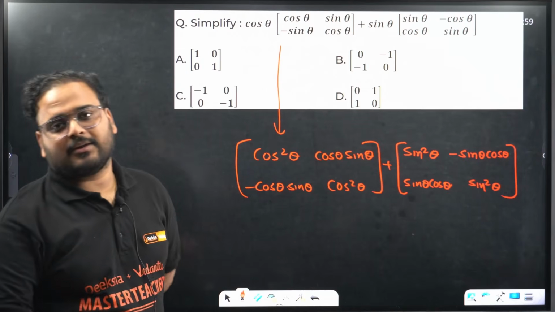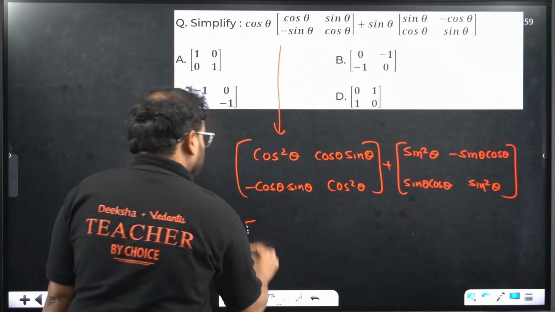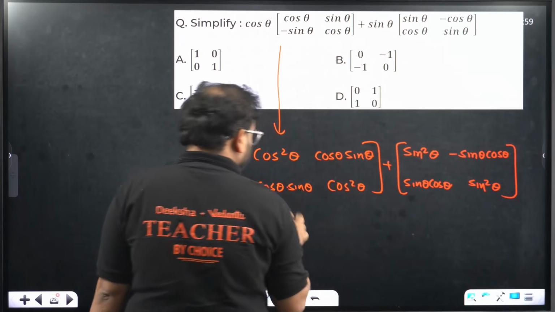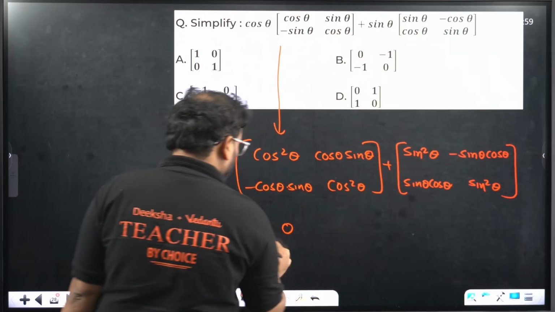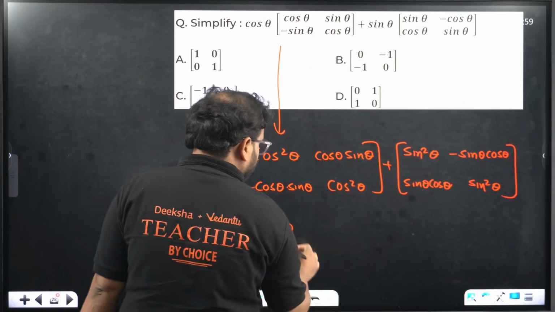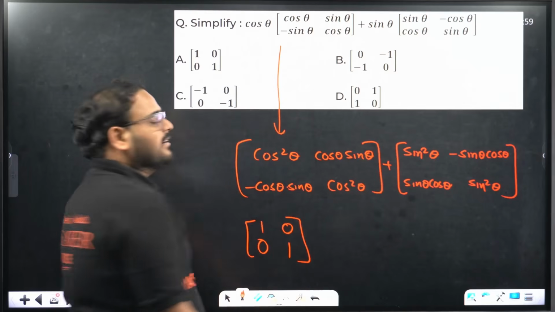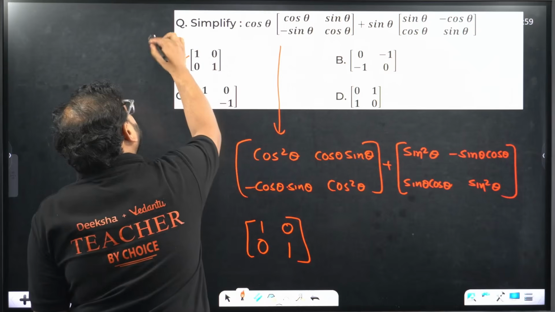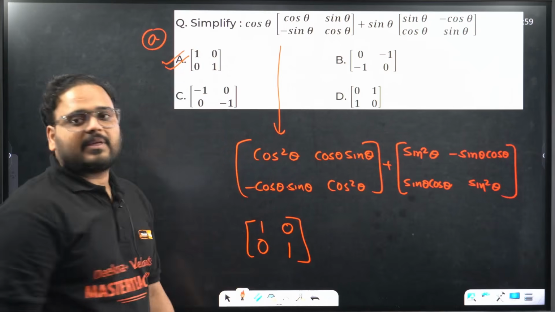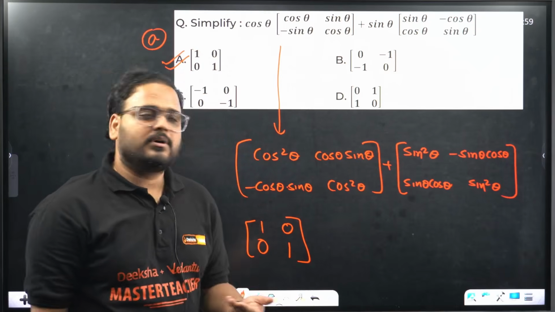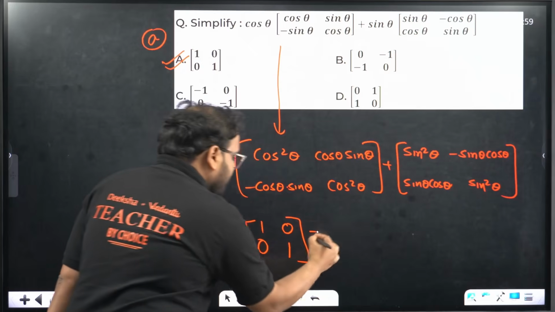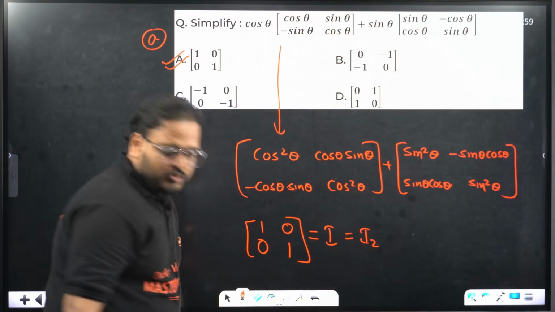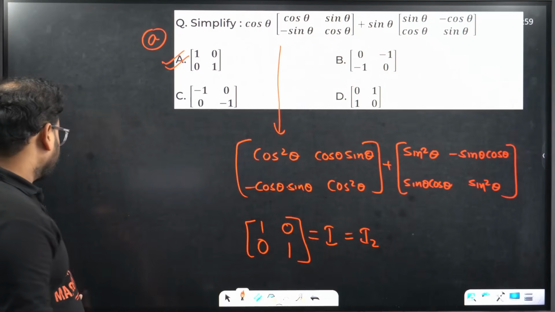If you add them, I think all of you know the answers. Obviously, sir, cos square plus sin square will be 1. Cos sin minus sin cos, 0. Minus cos sin plus sin cos, 0. Cos square plus sin square, again 1. The answer is the identity matrix of order 2. So 1, 0 and 0, 1. Sometimes they can also give you I or I2. It's the same thing. This means matrix I, or sometimes I2 or 2 cross 2. Doesn't matter. I hope it makes sense.